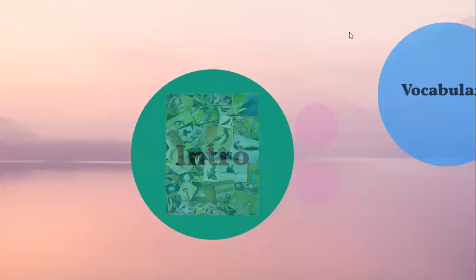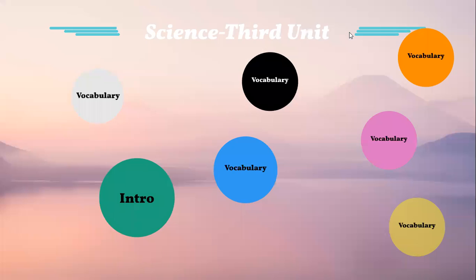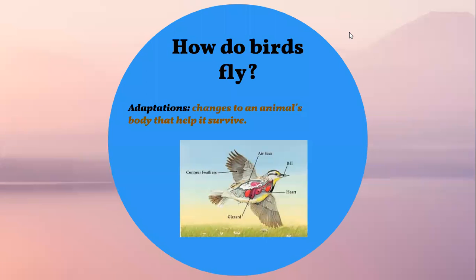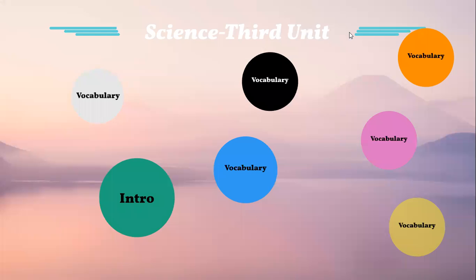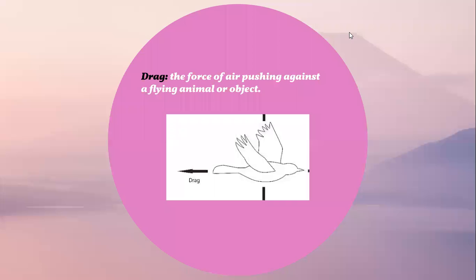Let's go with vocabulary word number 1. Adaptations. Those are the changes to an animal's body that help it survive. In other words, we're going to be talking about the body parts that help birds to fly. Those are adaptations. Next one, drag is the force of air pushing against a flying animal or object.